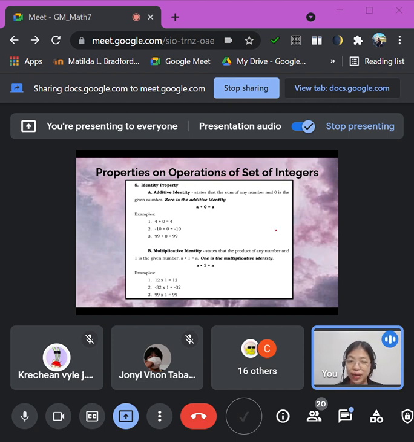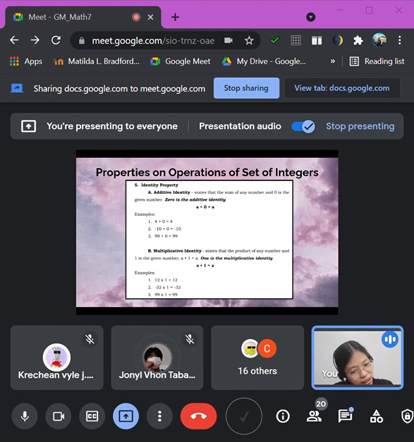Okay? And on the other hand, in our multiplicative property, the identity is 1. Any number that you multiply with 1, the answer is always the number. As you can see in our examples, 12 times 1 is 12. Negative 32 times 1 is negative 32. 99 times 1 is 99. Okay, understood the identity property? Don't forget, 0 for addition, 1 for multiplication.